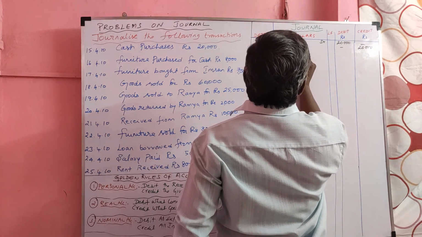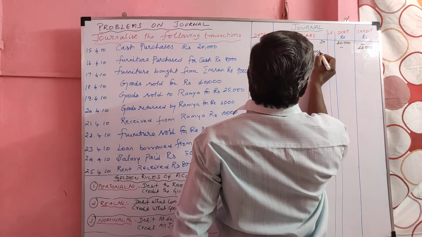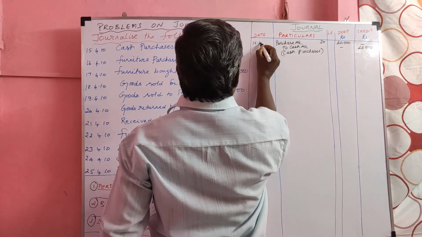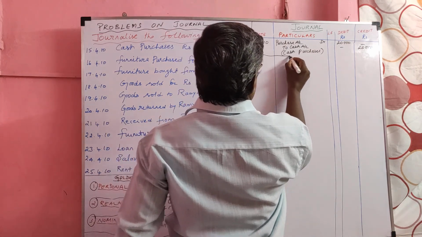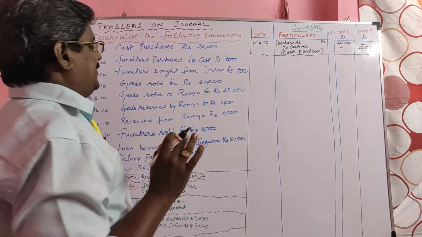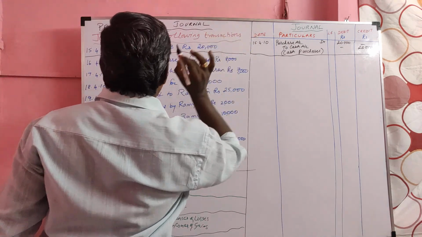Narration: cash purchases. Date of transaction 15/4/2010. So when we buy goods, we should call it purchase. So cash purchase of goods over.